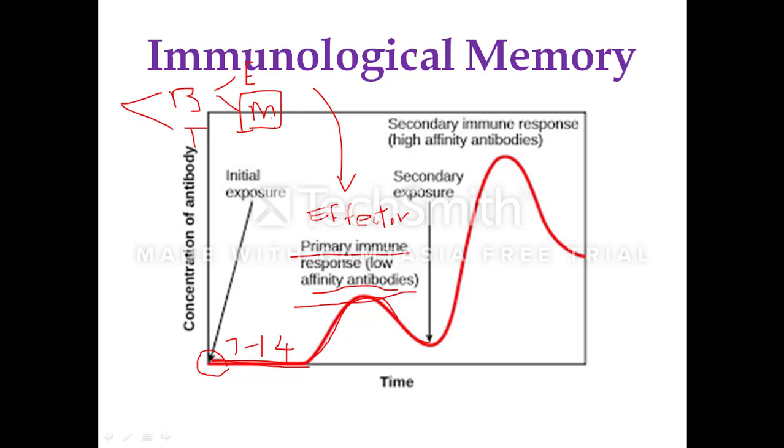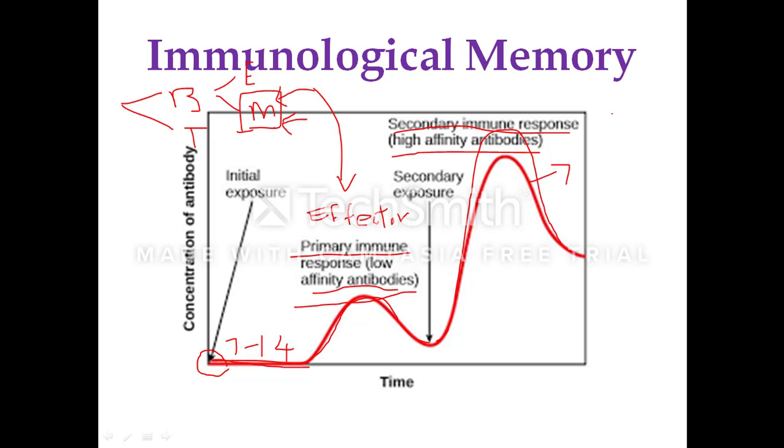When the same pathogen infects the same organism, these memory cells immediately undergo proliferation, more rapidly than in the earlier primary infection, and there will be an increase in antibody production. The antibody titer, the concentration of the antibody, increases. In addition, the antibodies are high affinity antibodies. They express a heightened immune reaction to clear off the infection. So this is called the secondary immune response.